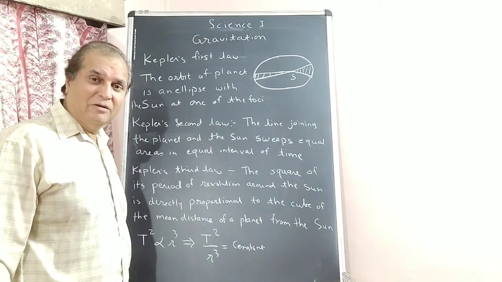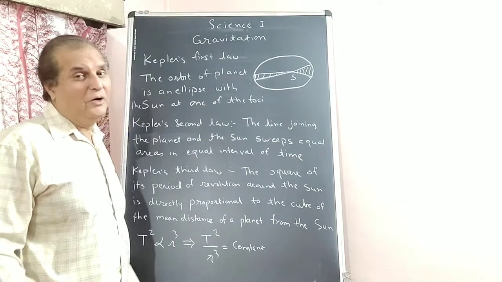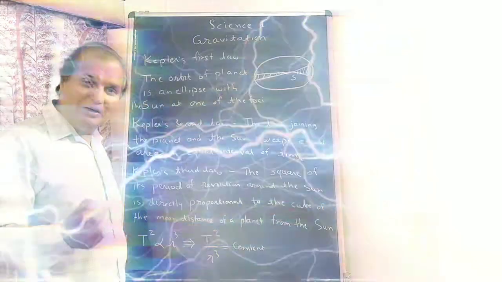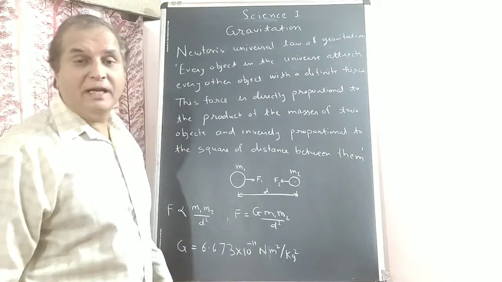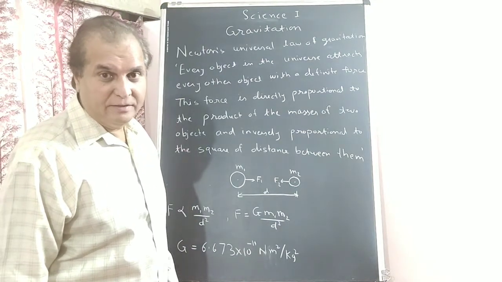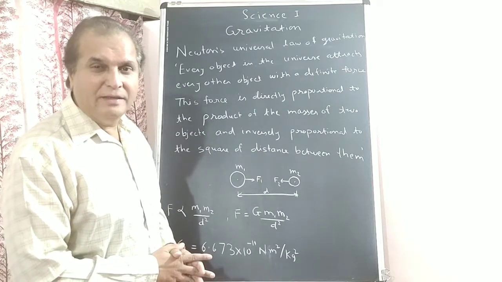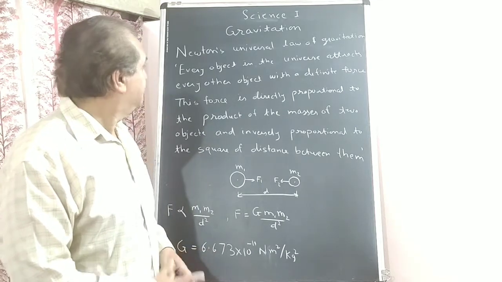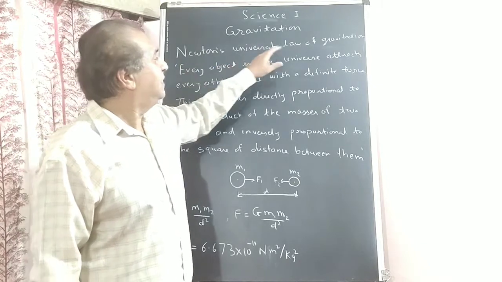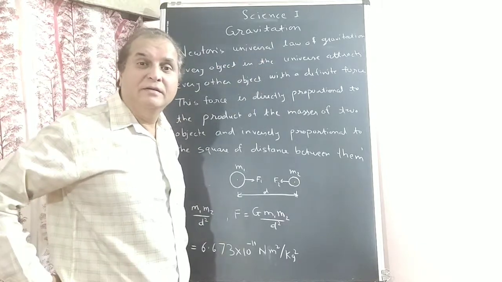Understood Kepler's laws? We'll go ahead with Newton's law. Actually Kepler was much before Newton, and whatever laws were written by him were proved by Newton. Newton's universal law of gravitation.